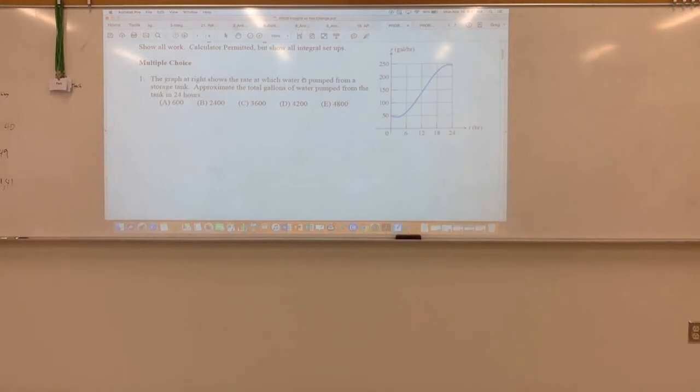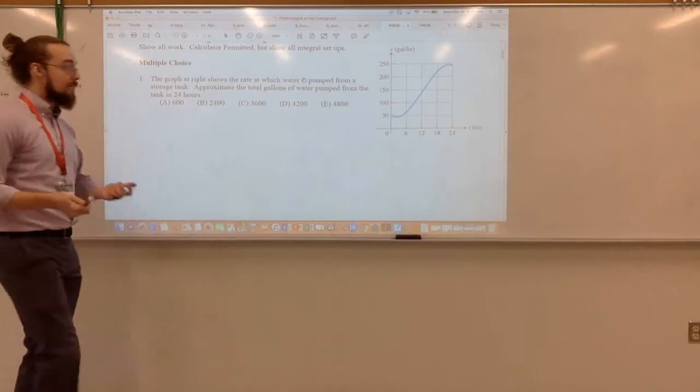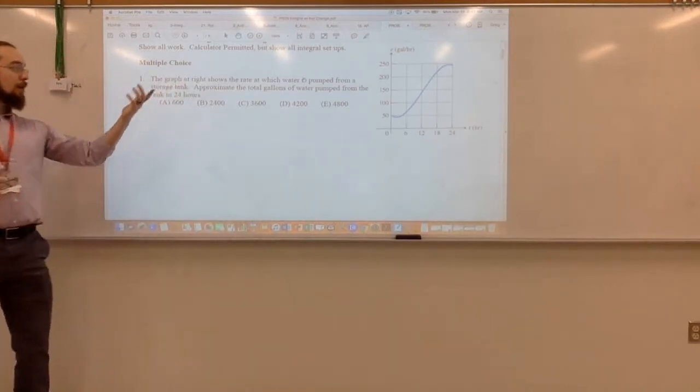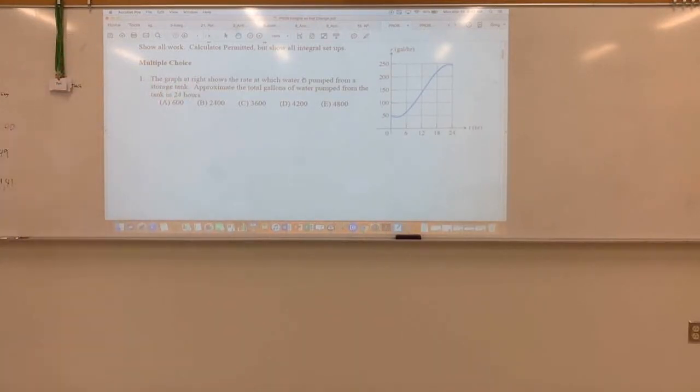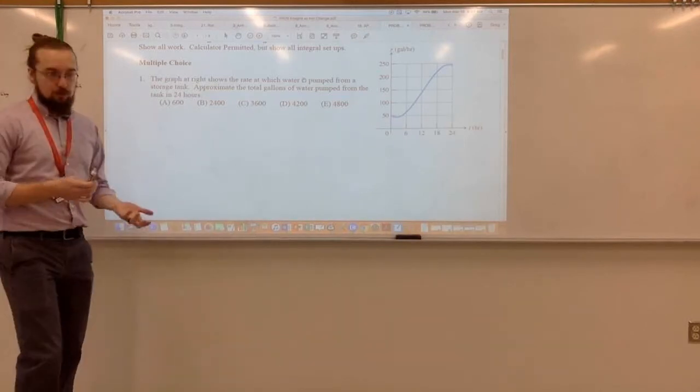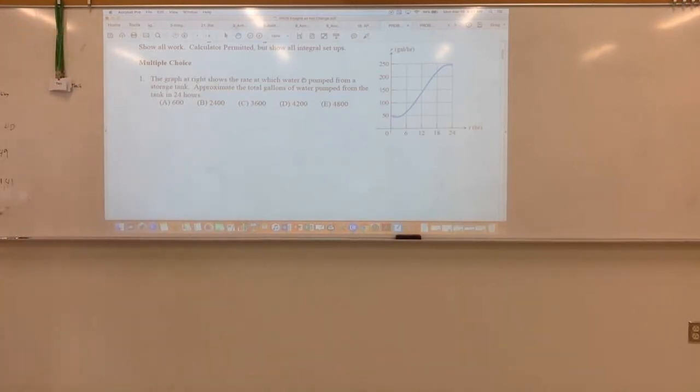So we could be given a graph, okay, that models the rate at which something is happening. This one says the graph of the rate shows the rate at which water is being pumped from a storage tank. We want to approximate the total gallons of water pumped from the tank in 24 hours. Right? And none of these estimates are close to each other, so we should be able to come up with a decent guess. How should we do that?